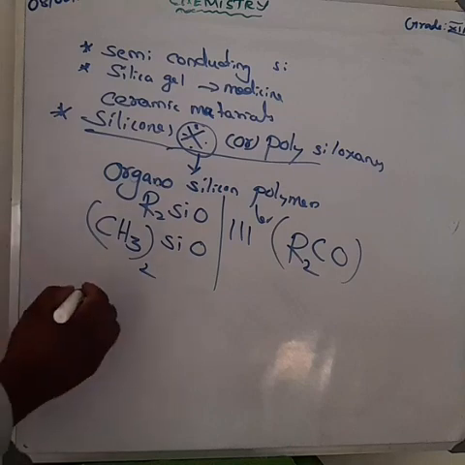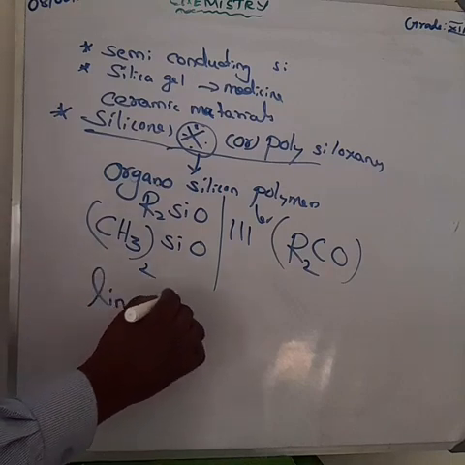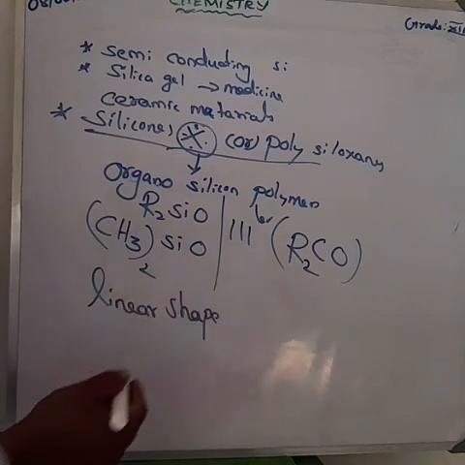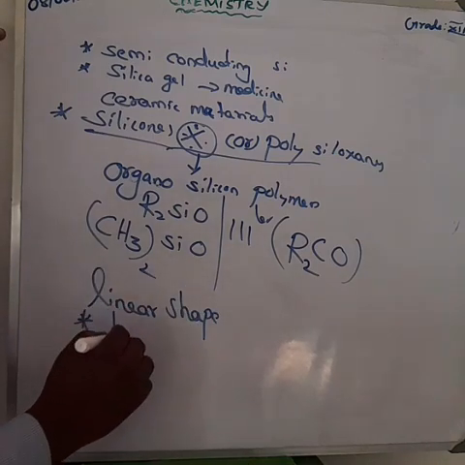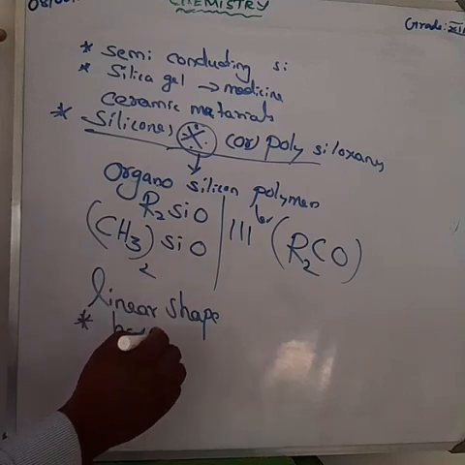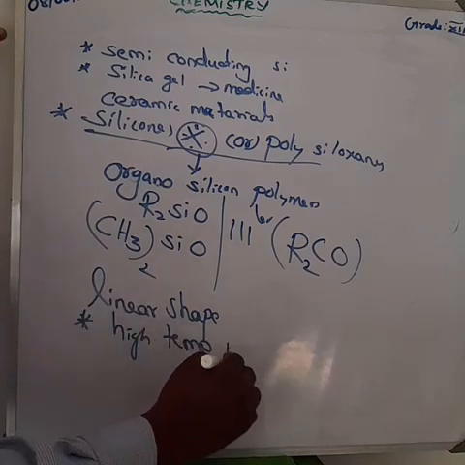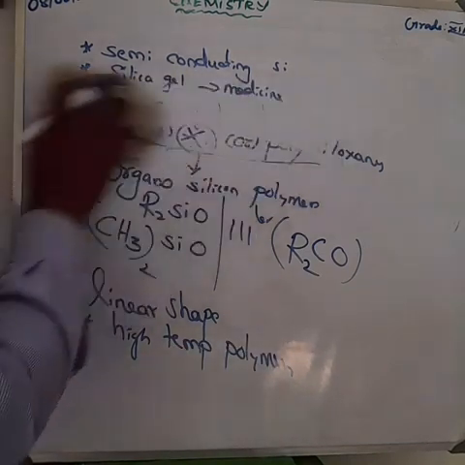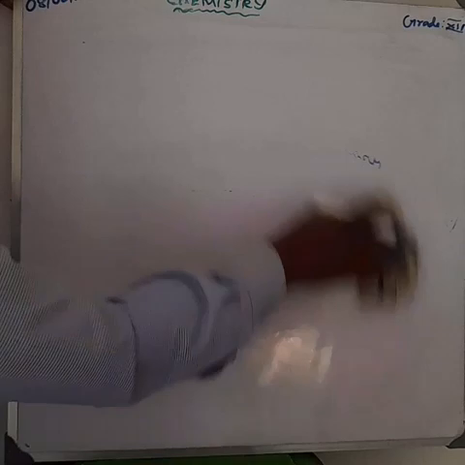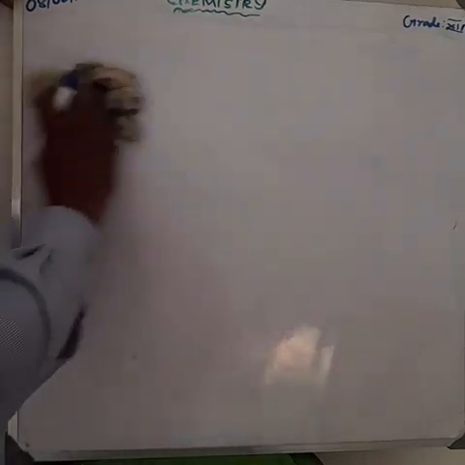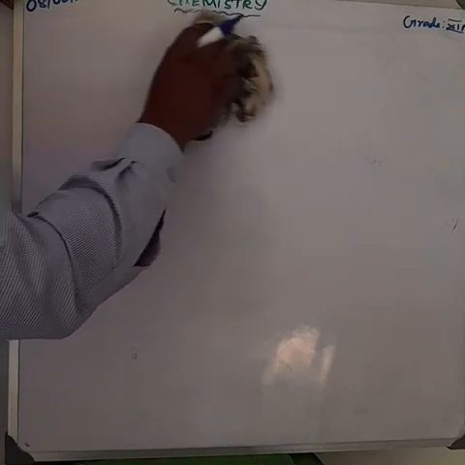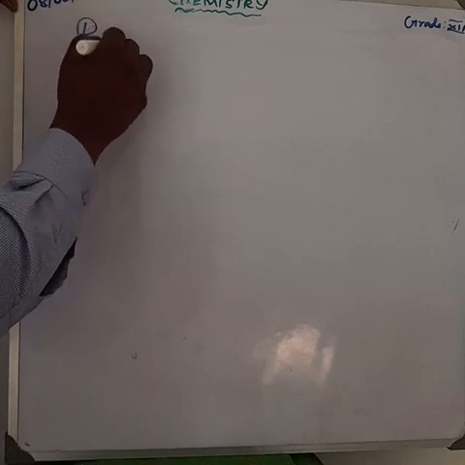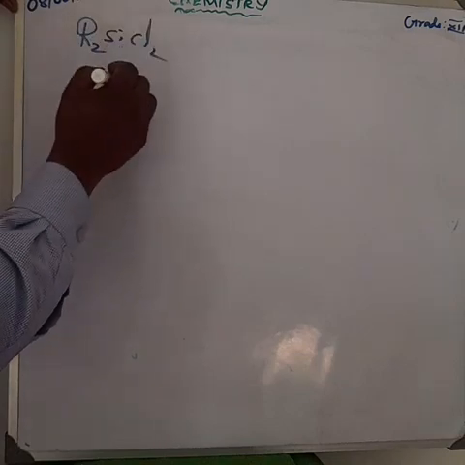The silicones may be linear shaped or cross-linked shape. Okay, they have very high thermal stability, so they are called high temperature polymers. Silicones are called high temperature polymers. We can write the preparation of silicones. That is, silicones are prepared by the hydrolysis of dialkyl dichlorosilane, dialkyl dichlorosilane.